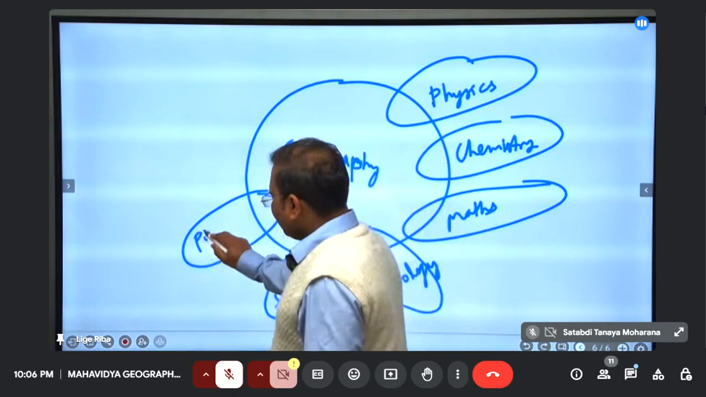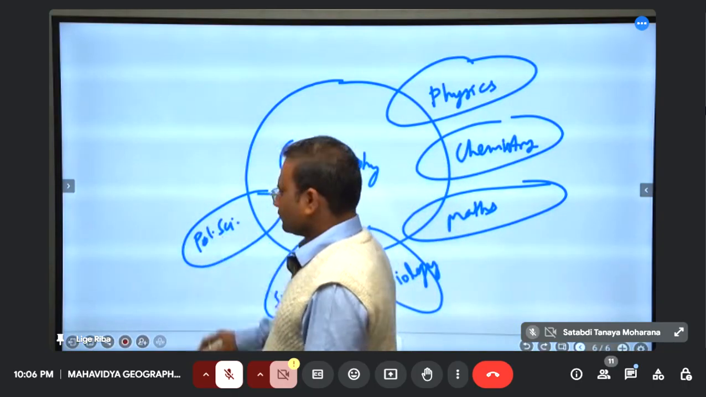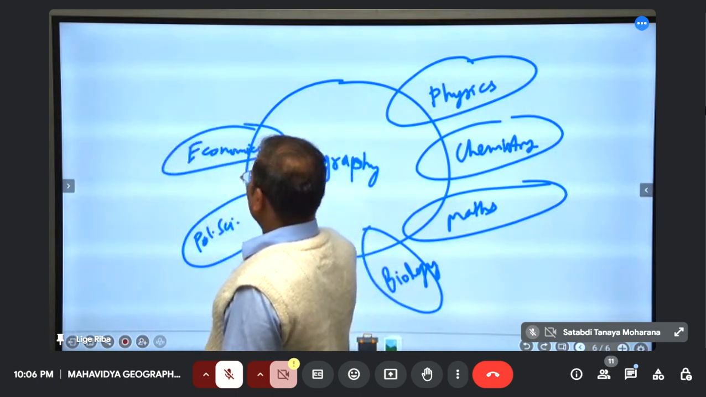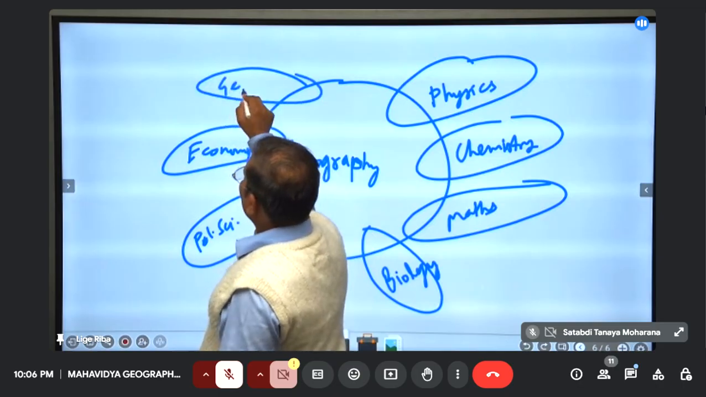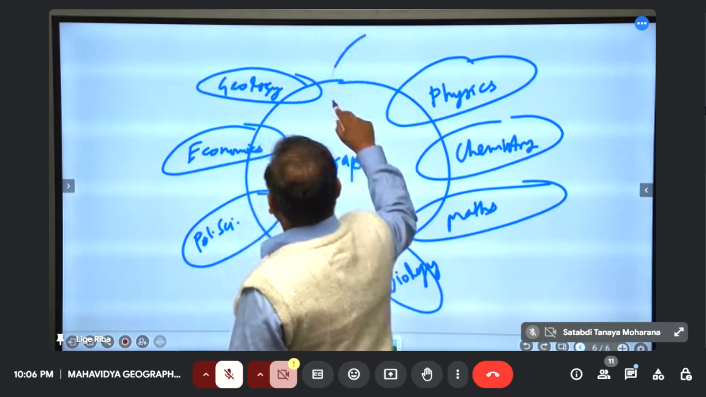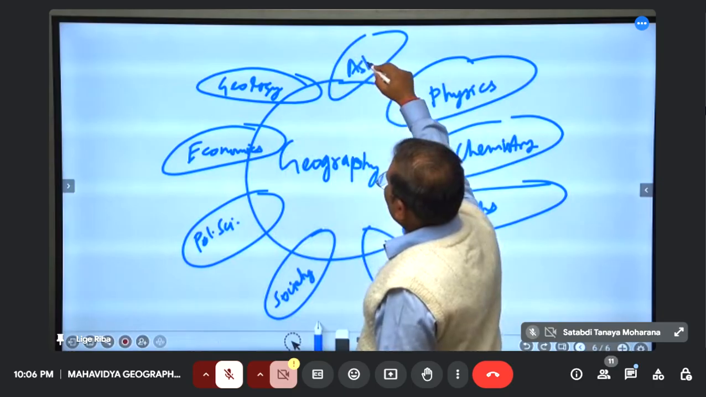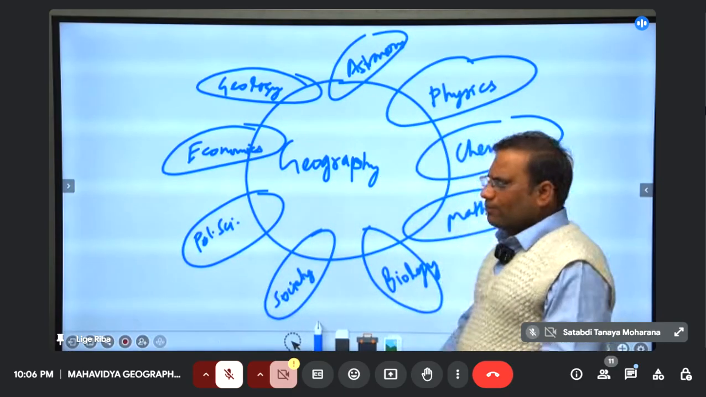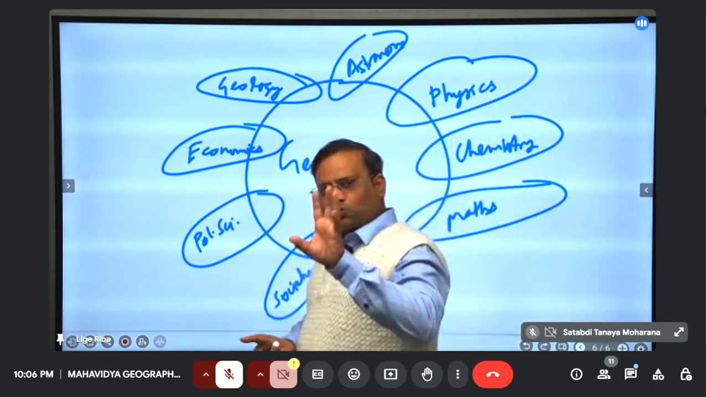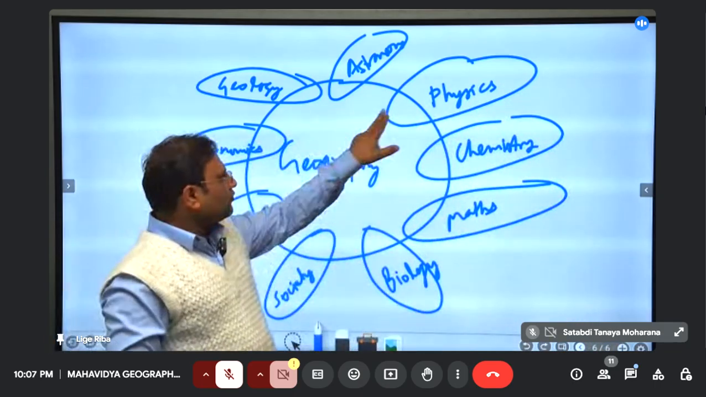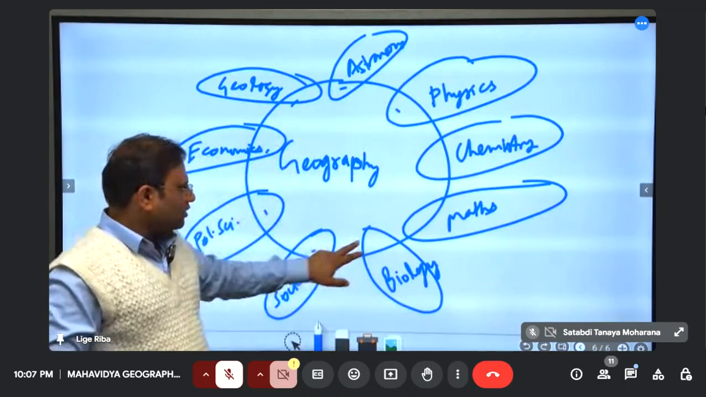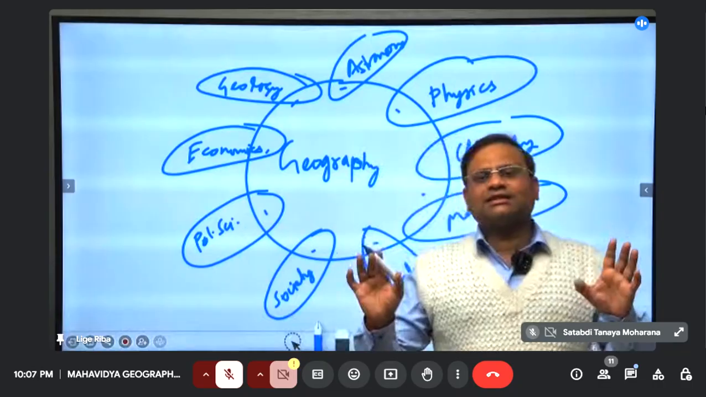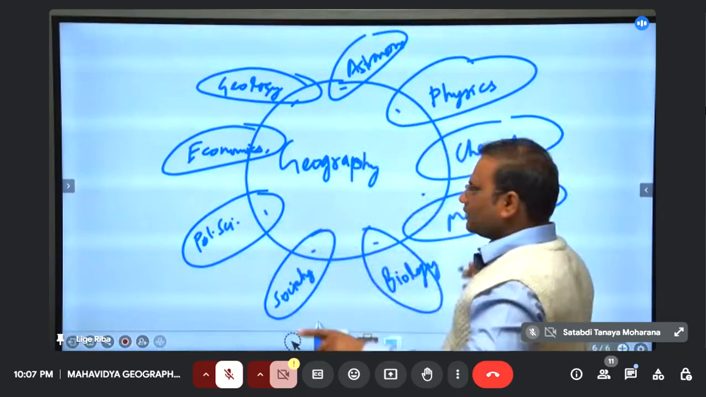Similarly, political science. Similarly, economics, right? Similarly, geology, okay? Similarly, astronomy, and many others, ecology. So there are many subjects in the periphery of geography. Geography is in between. Geography is the overlapping of all of them. So many geographers define geography as a synthesizing subject, where all subjects come on a single platform.